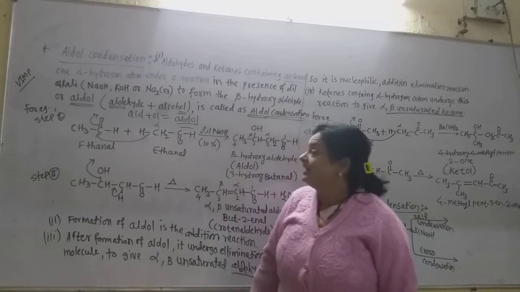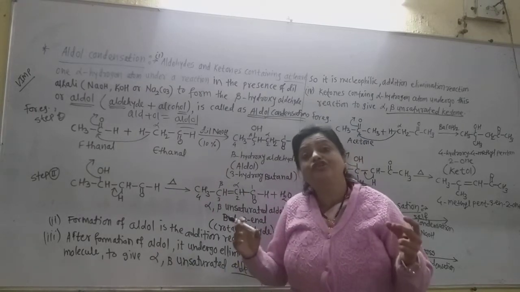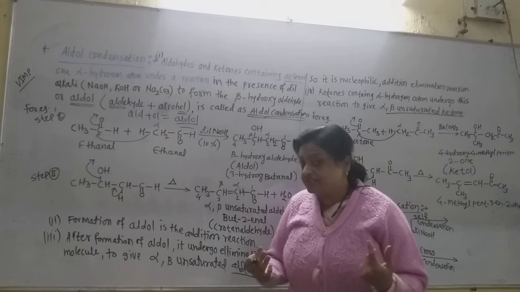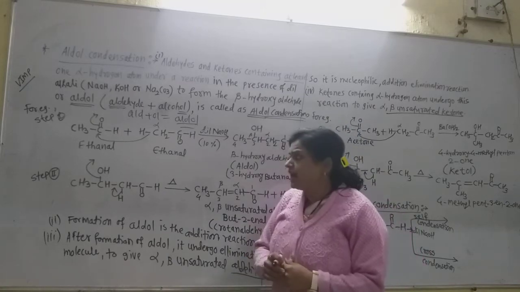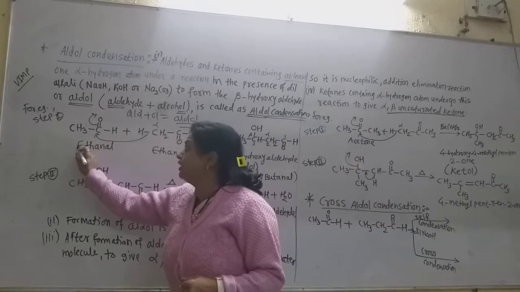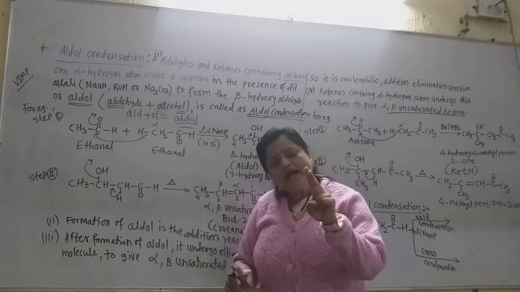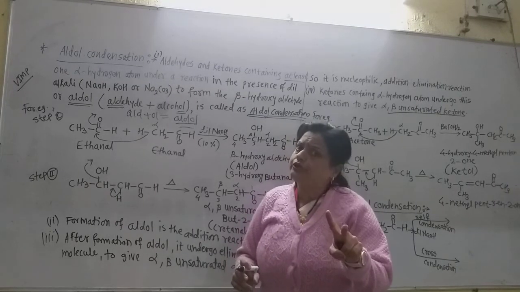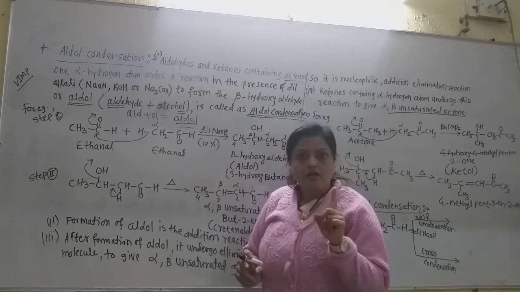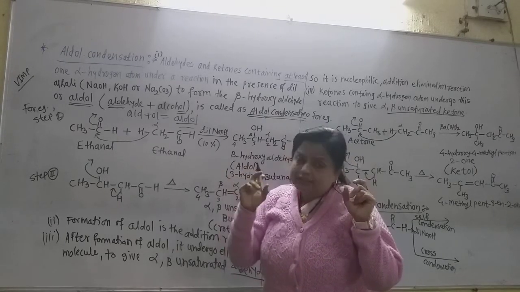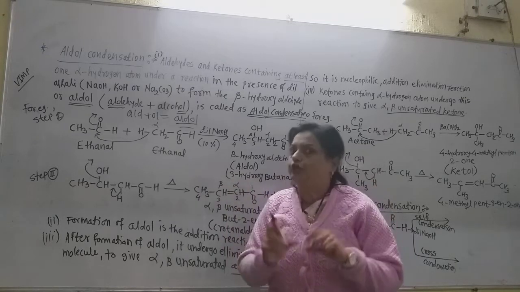This is a very interesting reaction. See, in this reaction we obtain a bifunctional compound. Of that, one is aldehyde and another is the alcohol. Now see how the reaction is actually carried out. This is very important. It requires 2 aldehyde or 2 ketone molecules which have at least one alpha hydrogen atom. That means in the first step there is only the addition of 2 aldehyde or 2 ketone molecules.